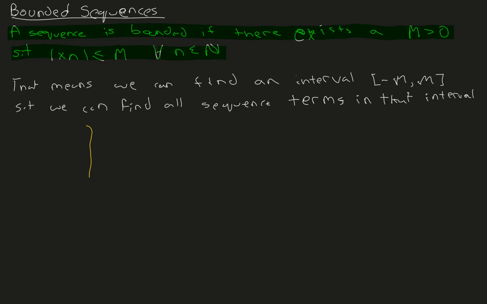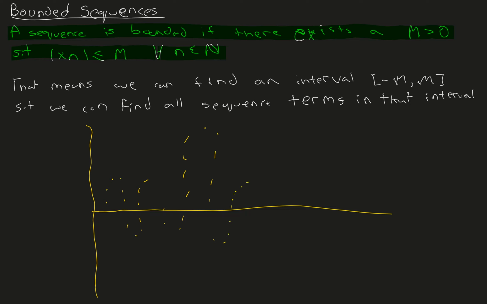So let's take a look at this visually to see really what's happening here. If we have a sequence this way, then it converges. We say this sequence is bounded because we can find a number m right here and one right here.